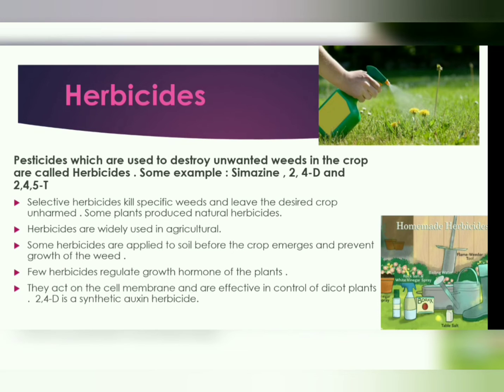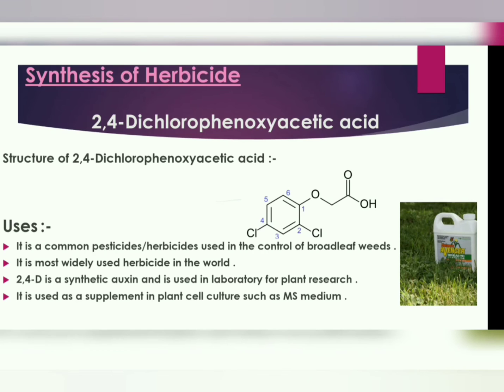Some herbicides are applied to soil before the crop emerges and prevent growth of the weed. Few herbicides regulate growth hormone of the plants. They act on the cell membrane and are effective in control of dicot plants. 2,4-D is a synthetic auxin herbicide. Now see the synthesis of herbicide.